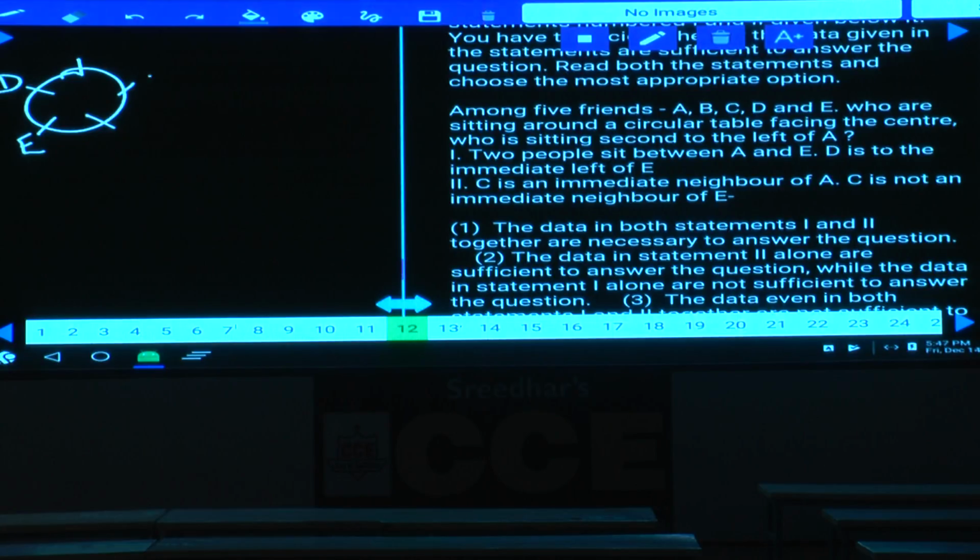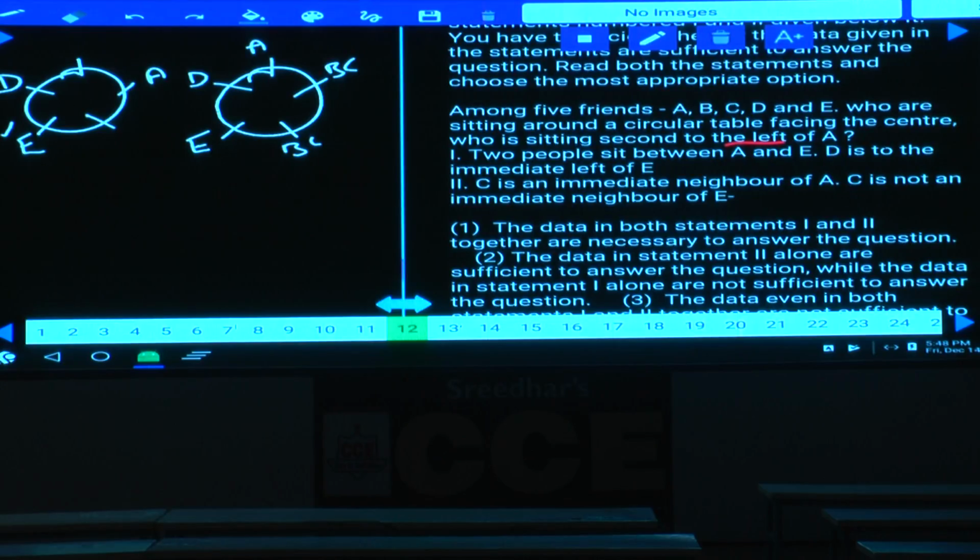How many people are in between A and E? Two people. 1, 2, A can be here. That is one possibility. And what is the second possibility? 3, 4, 5. E at this place, D at this place, and two people between A and E. Isn't it? A can be at this place. Two people in between A and E. Then who is the person left over here? A, D and E were done. Then the remaining two persons are B and C. B and C can be at anywhere. Then who is seated second to the left of A? Tell me who is seated second to the left of A? Now in this case, E is the answer. And in this case, either B or C is the answer. And the answer could be either E, B or C. Hence, one alone is not sufficient.